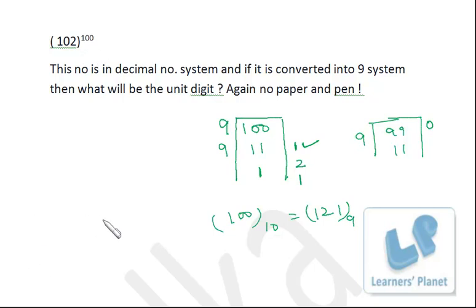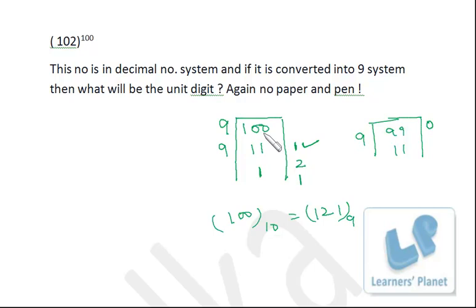So wasn't it easy? Once again, I'll go for a quick recap. When you wish to convert a number from one system to another, suppose here we are converting from the decimal number system to the 9 number system, this is the number written in decimal, and we write the base we wish to convert to over here. What is the first step?